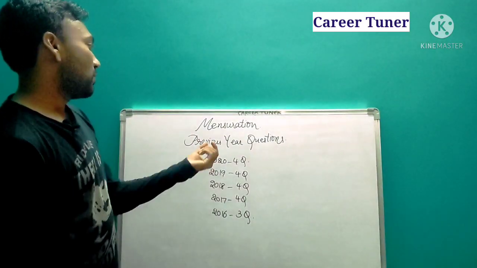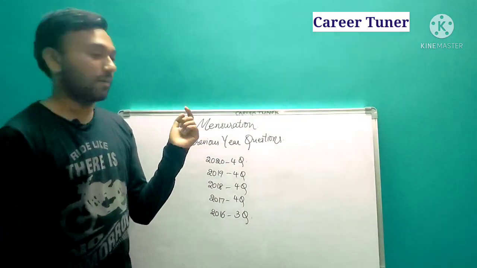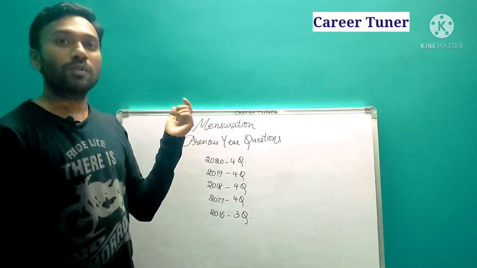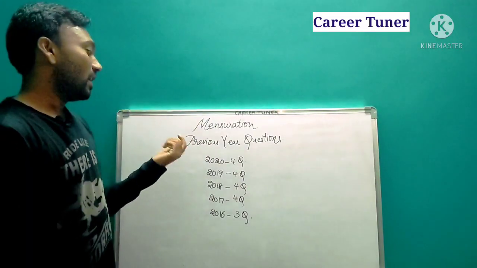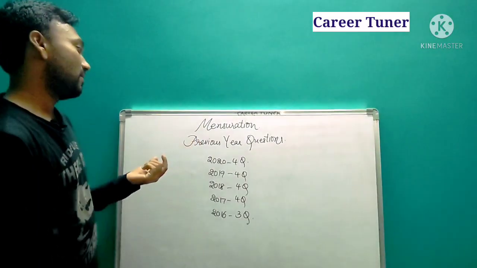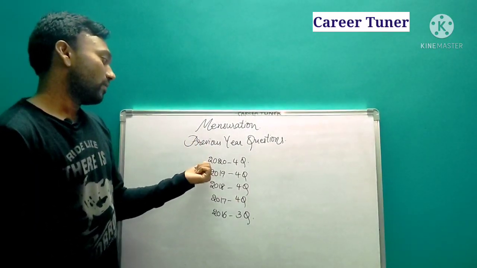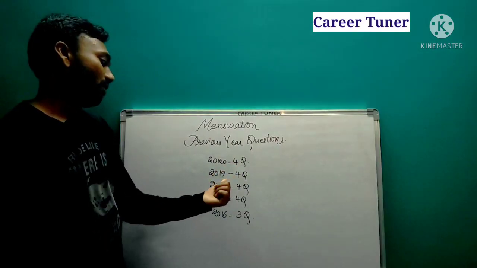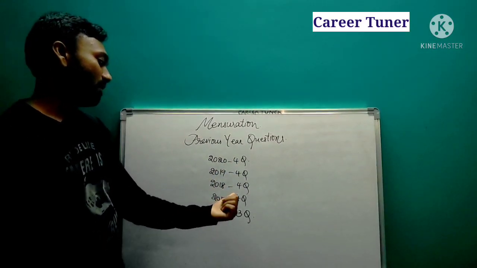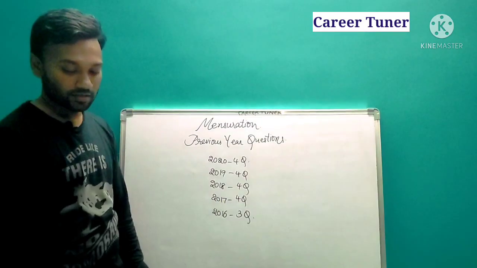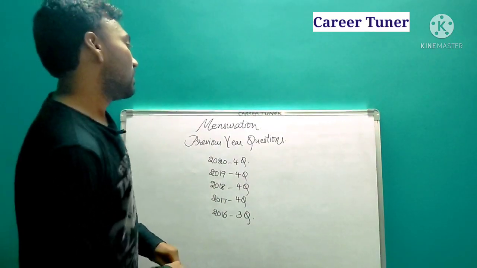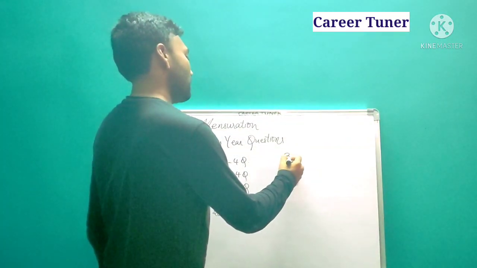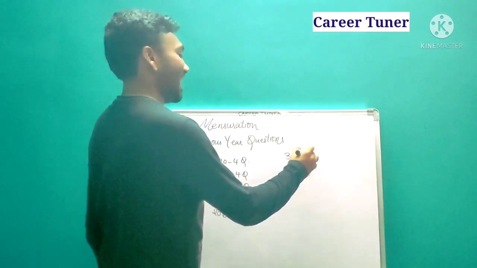So today we brought you the chapter mensuration. Okay, in the mensuration chapter, let us discuss how the previous questions in PolyCET have been and how many questions came in which year. In previous year questions, in 2020 we have 4 questions, in 2019 4 questions, in 2018 4 questions, in 2017 4 questions, in 2016 3 questions. So in and around this chapter we have a weightage of 3 to 4 questions for guaranteed.